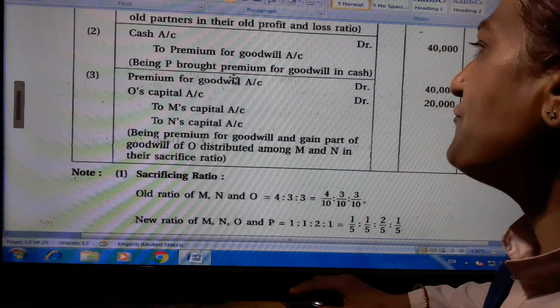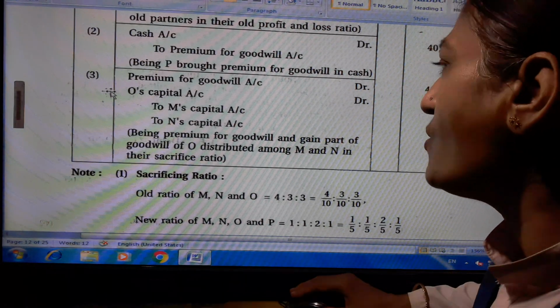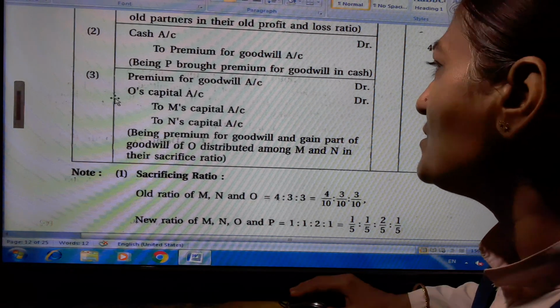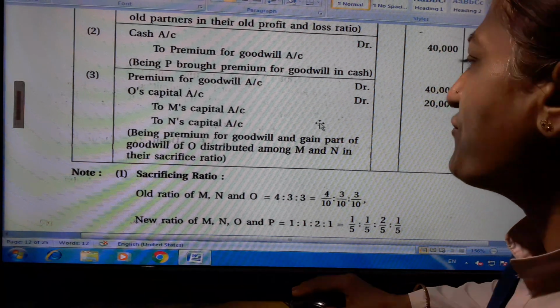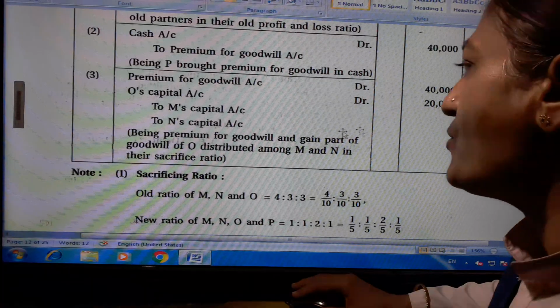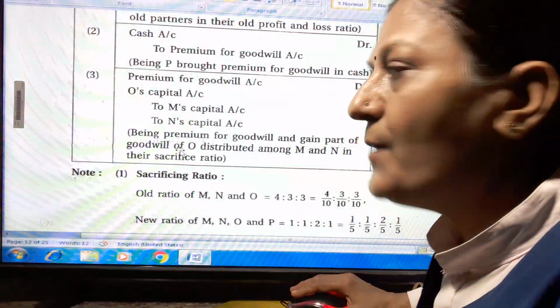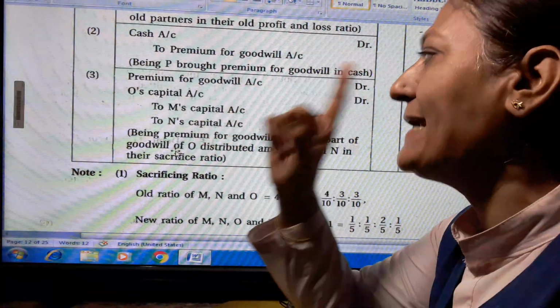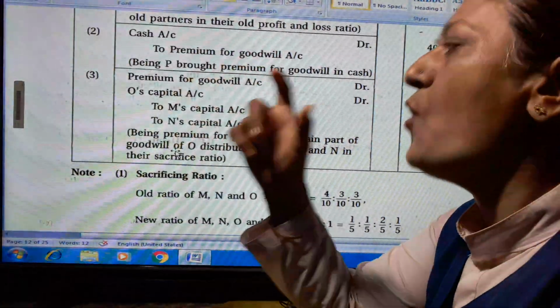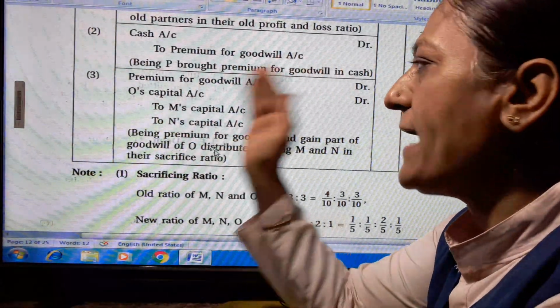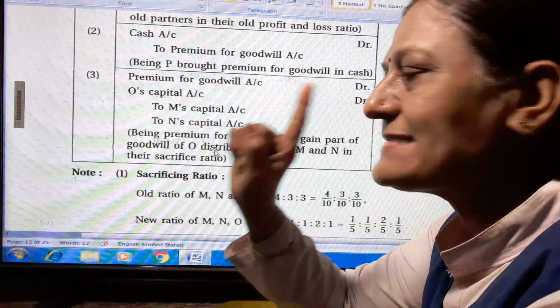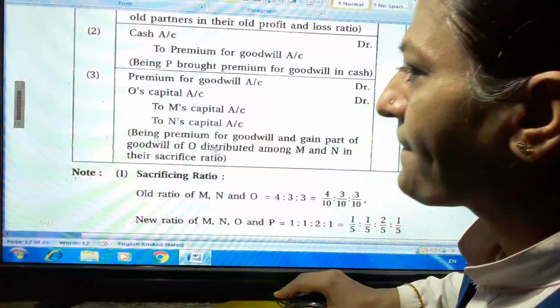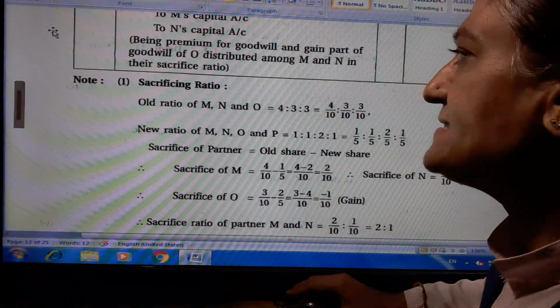Third one, premium for goodwill account debit 40,000, O's capital account debit 20,000, to M's capital account 40,000, to N's capital account 20,000. Being premium for goodwill and gain part of goodwill of O distributed among M and N in the sacrificing ratio. So first of all we find the sacrificing ratio.